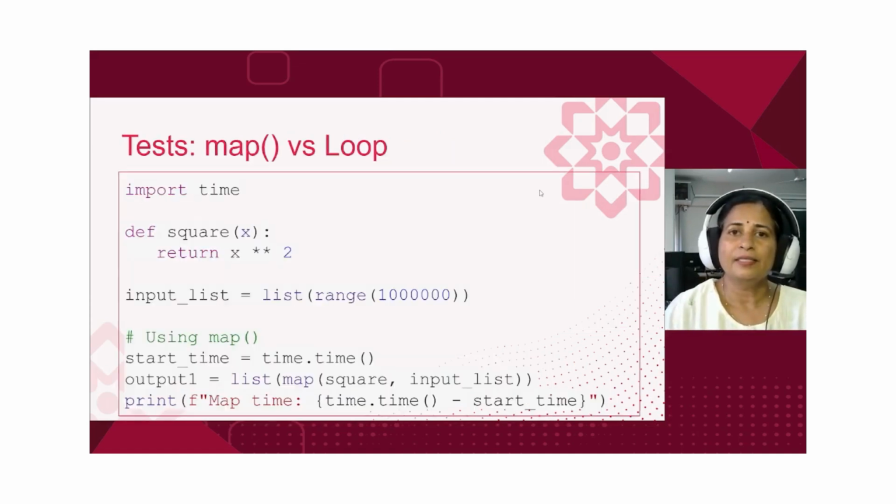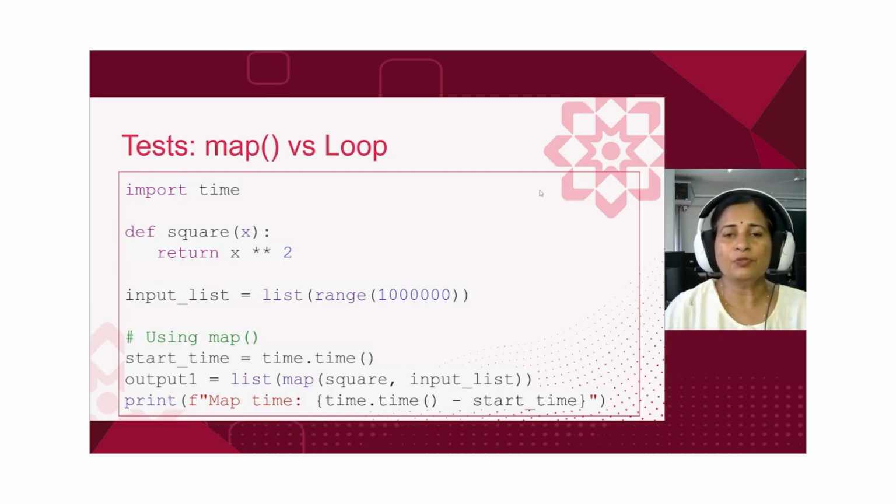So, in the next slide, we will see a comparison that highlights the performance between map and loops. Here we have a very simple and beautiful example that shows the performance of loops and the map function. We are working with a list of 1 million numbers. First, we define a simple function square.